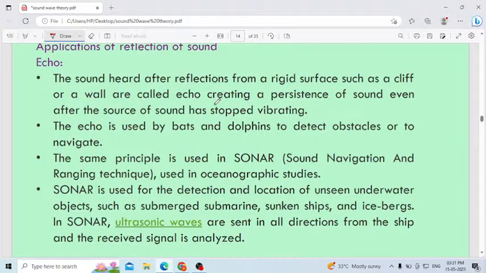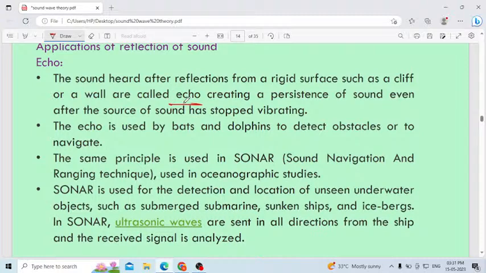Application of reflection of sound is one of it, nothing but echo. The sound heard after the reflection from a rigid surface such as a cliff or a wall is called an echo. Again, this point is explaining what is meant by an echo. Once you produce the sound, it will hit the obstacles or a rigid surface. Once again the same voice reaches us and we can listen. That is nothing but an echo.